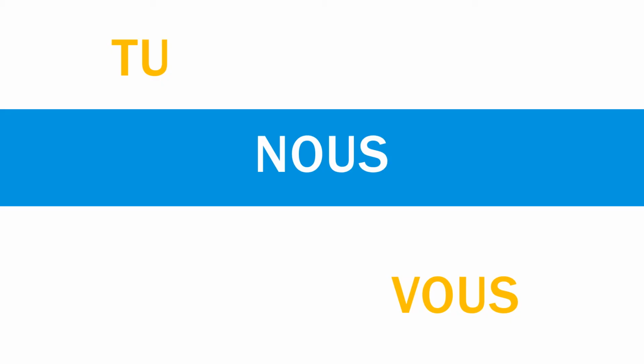Bon, pour commencer. When we write a command in French, it can only be written in three forms. It's either going to be written in the tu form, or the nous form, or the vous form. Because either I can give a command to you or you all, or I can give a command to all of us, like I'm saying, let's go out for dinner as a command. Now, when we do this, you just conjugate it in the tu form, the nous form, and the vous form.